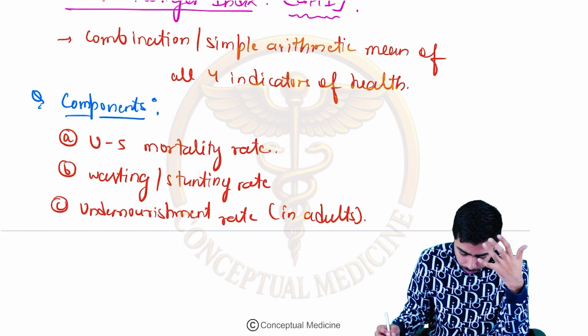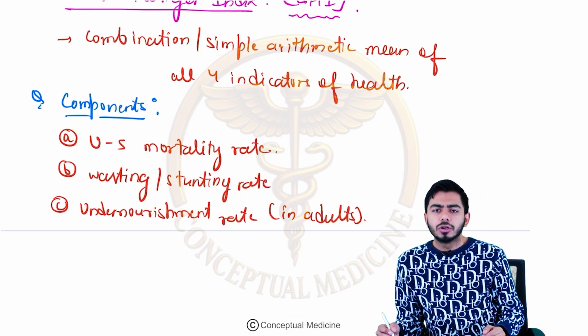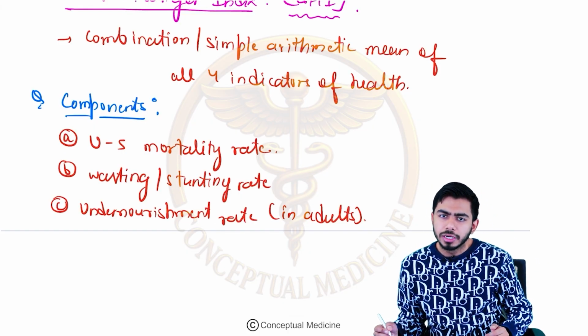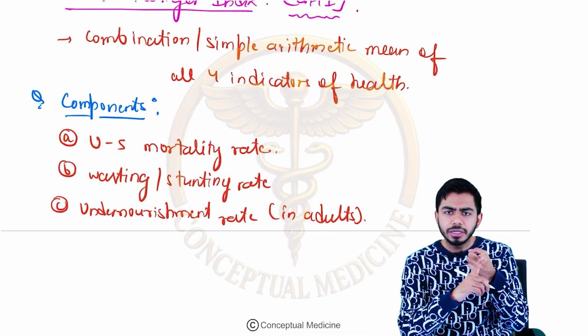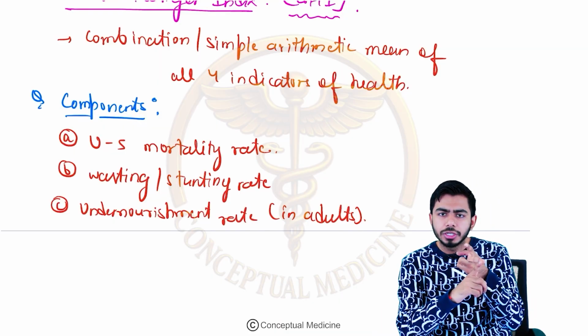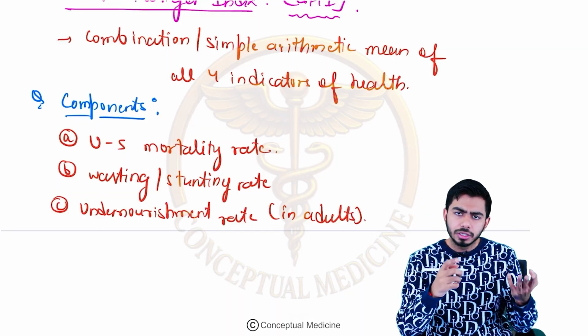So these are the important components as far as your global hunger index is concerned. Once again: under 5 mortality rate, then the wasting or stunting rate, and then the undernutrition rate in the adults.